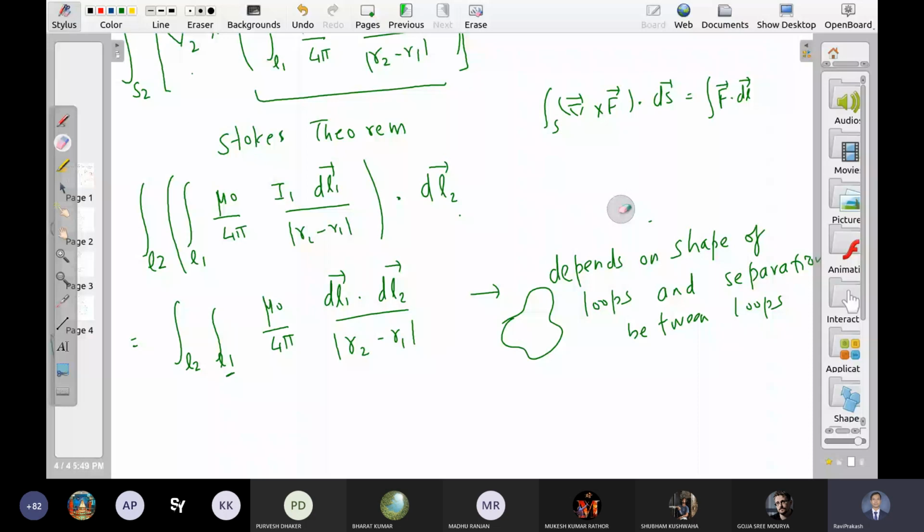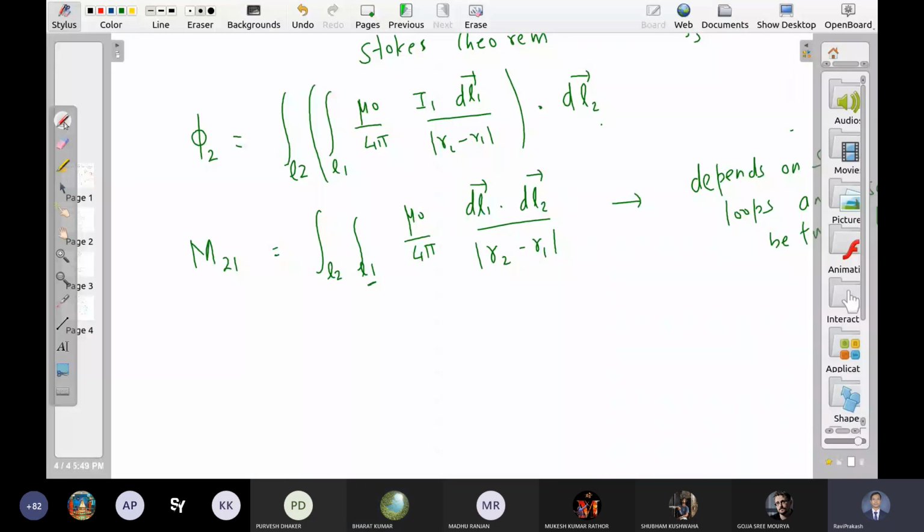This is M21. Can we write M12? Yes, sir. Everything is the same, just replace L2 by L1 and L1 by L2, 2 by 1. This becomes dl2, this becomes dl1, and here you will get R1 minus R2. Is it different from M21?